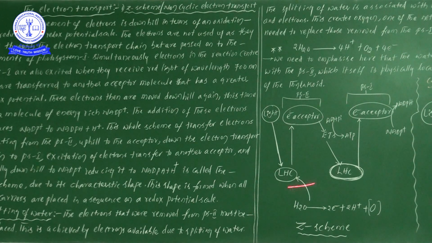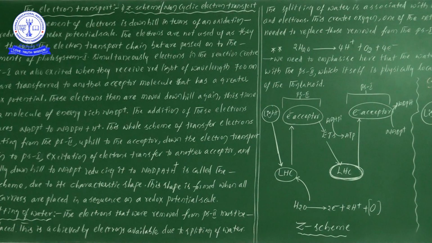That's why this entire reaction, the formation of ATP, we take as photophosphorylation. Suppose there is no involvement of light but ATP is formed, then we should not add photo. Only if light is involved in the formation of ATP do we add photo. If there is no involvement of light but ATP is formed, what do we pronounce? Phosphorylation.